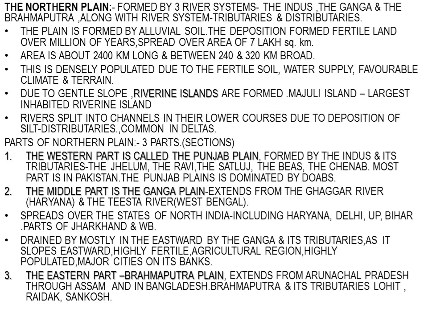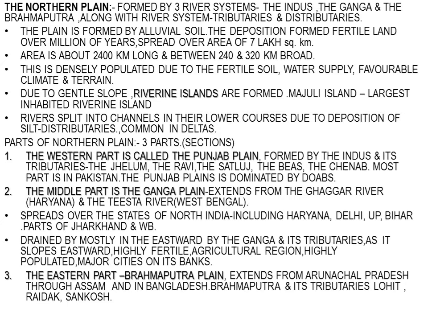Okay. Now the second part is the Ganga plain. So the middle part is the Ganga plain. It extends from the Ghaggar river, that is flowing from Haryana, to the Tista river, a tributary that enters into the Ganga river in West Bengal. So this part is known as Ganga plain. It is a bigger part of the northern plains. It covers almost all the states of North India, Haryana, Delhi, UP, Bihar, parts of Jharkhand and West Bengal.